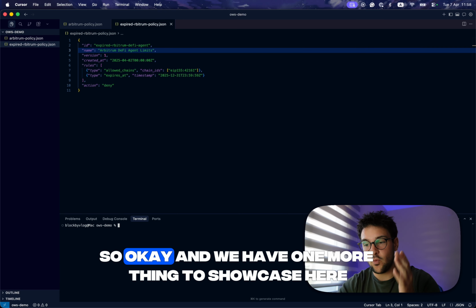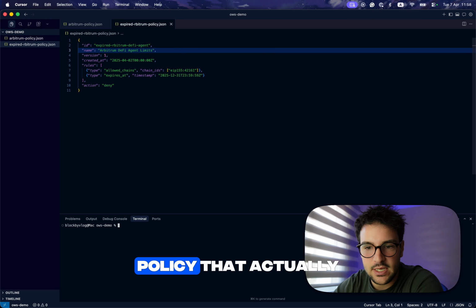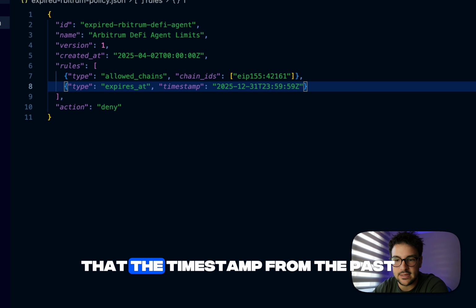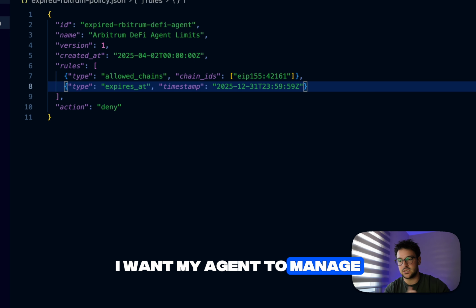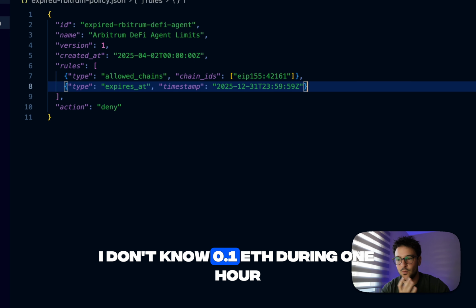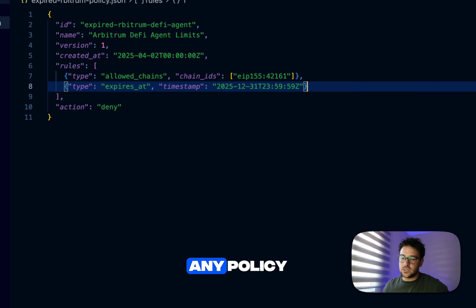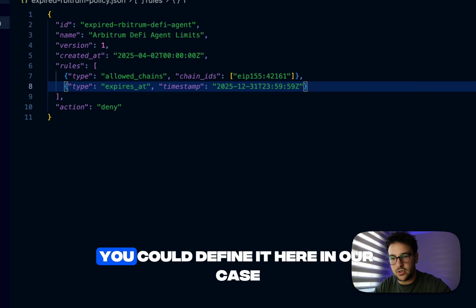Okay, and we have one more thing to showcase here. We have created an expired policy, in this field over here, and we have defined the timestamp in the past. But you could use this as a way of saying, I want my agent to manage, I don't know, 0.1 ETH during one hour, go do whatever you want, any swaps, you're free to go. If you want to restrict it and say, hey, you can only trade for one hour, you could define it here.